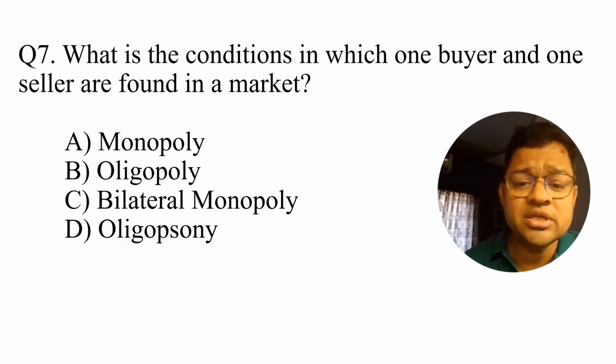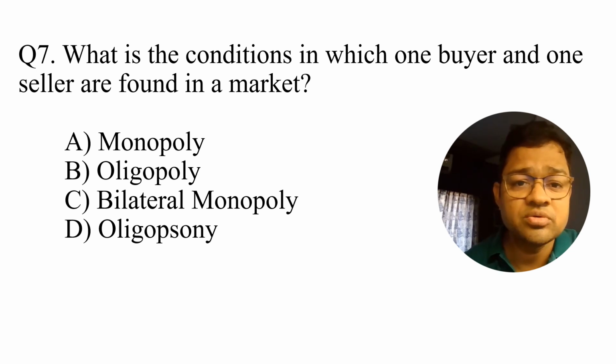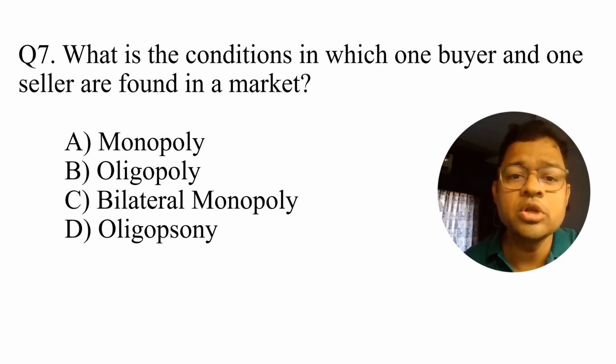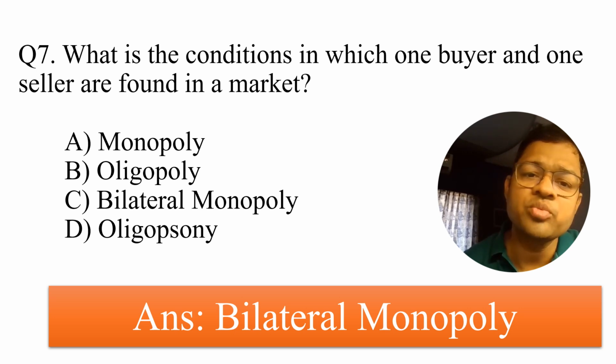What is the condition in which one buyer and one seller are found in a market? Many times students confuse it with oligopoly or oligopsony conditions. But here the answer is bilateral monopoly. Buyer has the monopoly, seller has the monopoly. You can say that it's a bilateral monopoly. It is found in market situations.